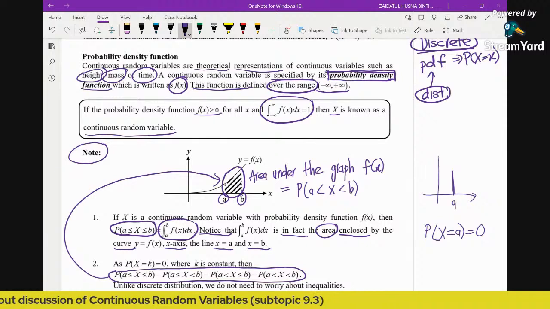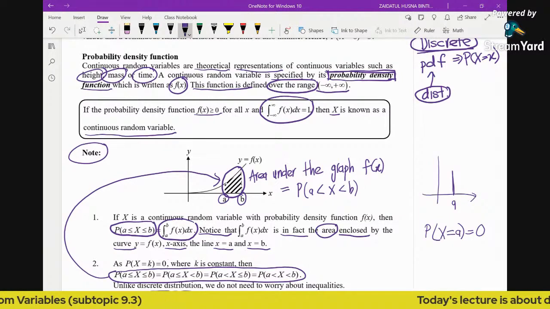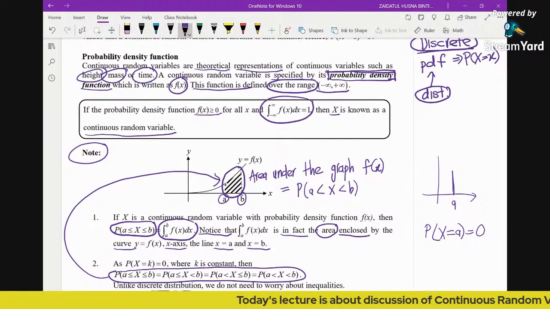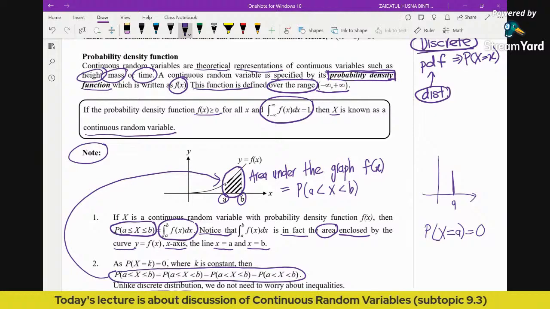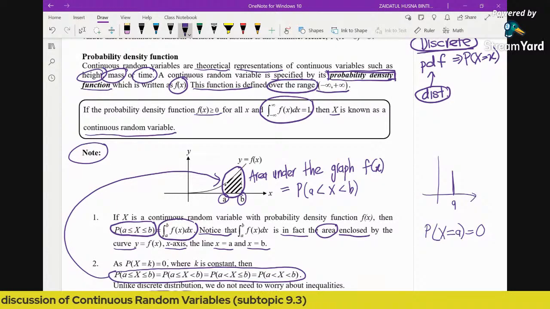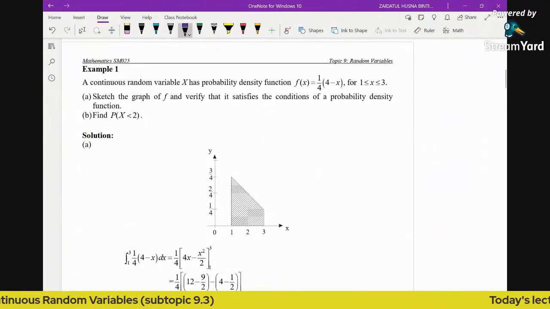But when it comes to discrete, the equal sign really matters. So unlike the discrete distribution, for continuous we don't really need to worry about the equal sign. It doesn't matter whether we have it or not, so we can just ignore it.